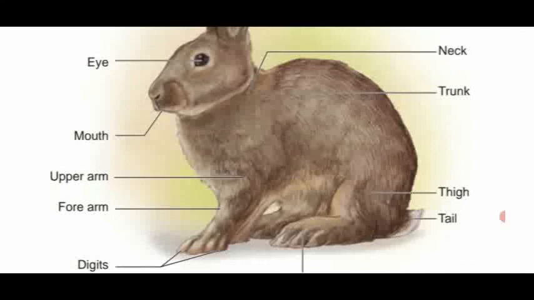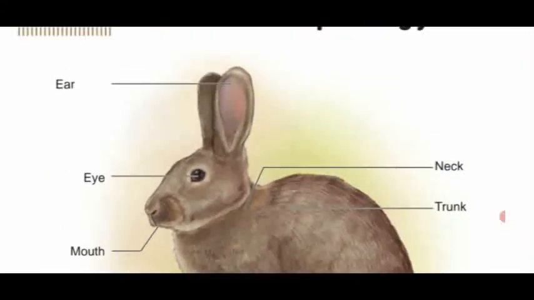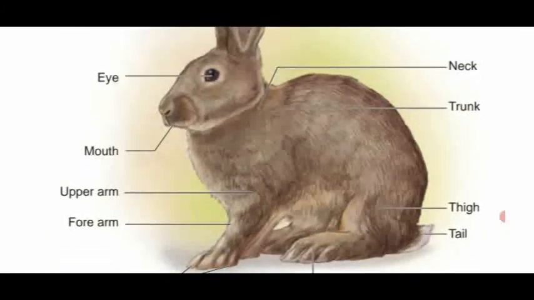The vibrissae are present on either side of the mouth region. A pair of movable external ears, present at the top of the head, are named pinnae. A small short neck separates the head and trunk. The body is divided into head, neck, trunk and tail.